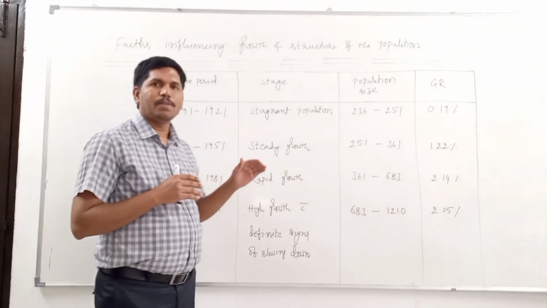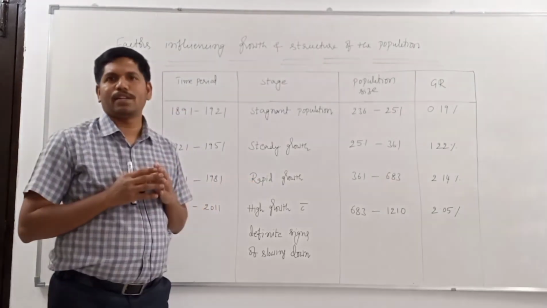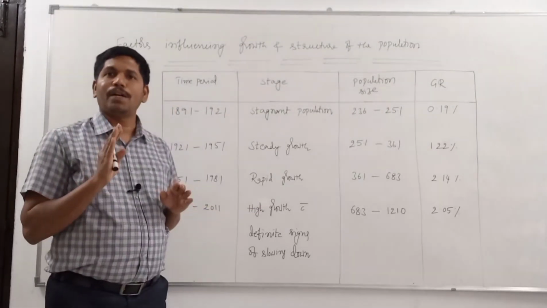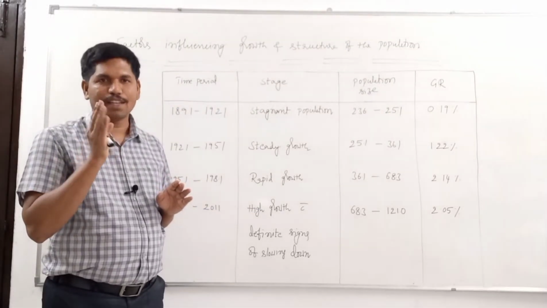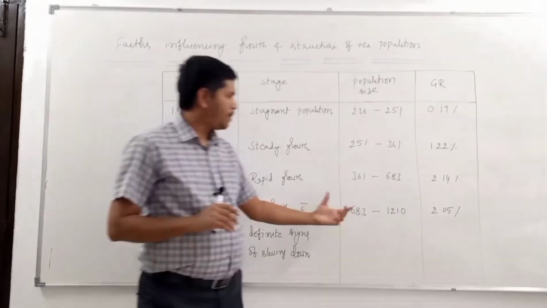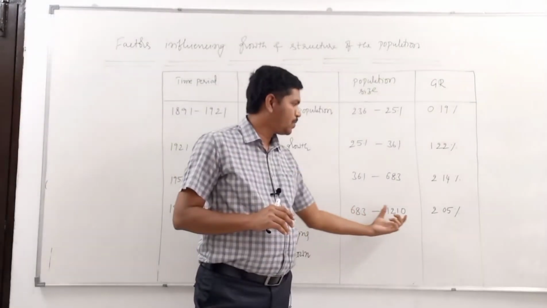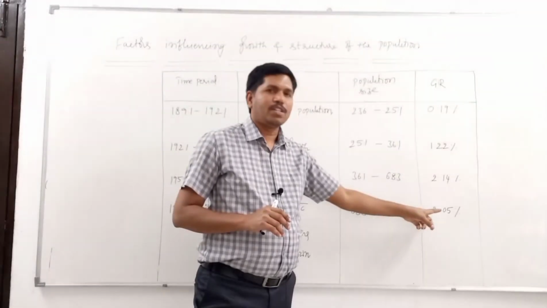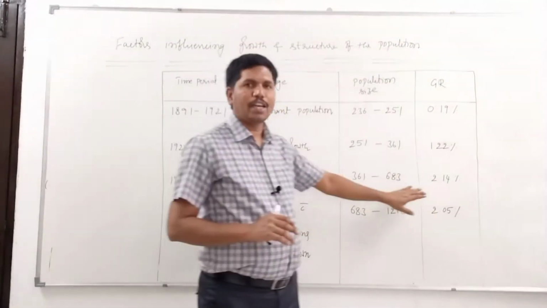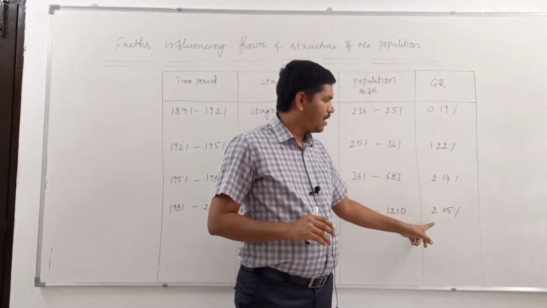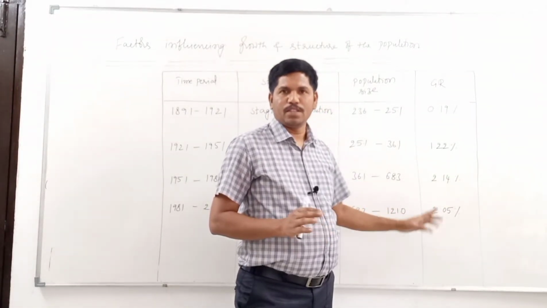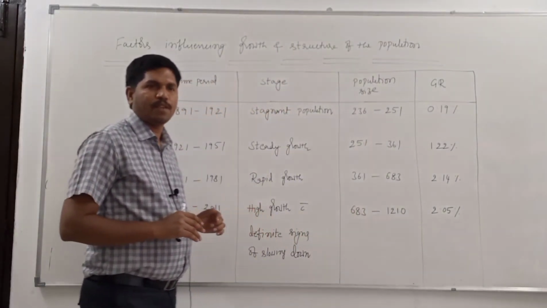That's why the people started controlling the birth rate. That's why even today the population is growing, but that growth rate has decreased. See, population increased from 68 crores to 121 crores, but the growth rate is 2.05%. That means it is also a high growth rate, but there are signs of slowing down in the size of the population.